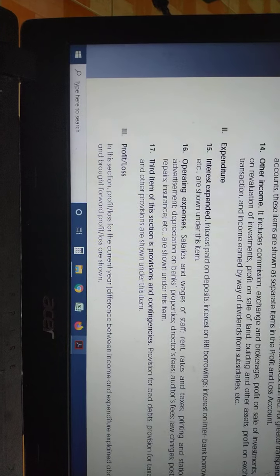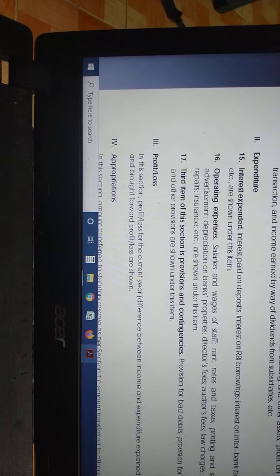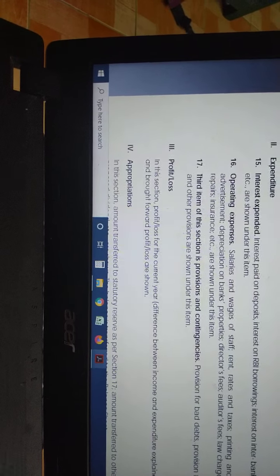Expenditure: interest expended, operating expenses, up to schedule 16 only it is given. There is no schedule 17. You please simply write provision for bad debts. Provisions, what are the provisions?